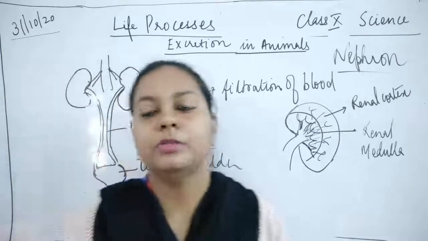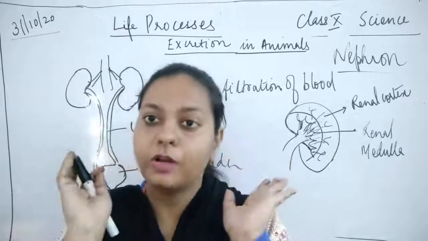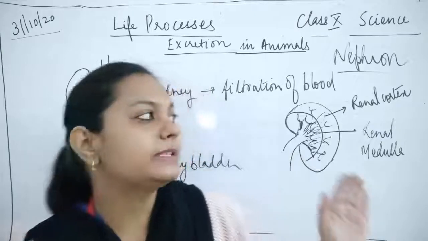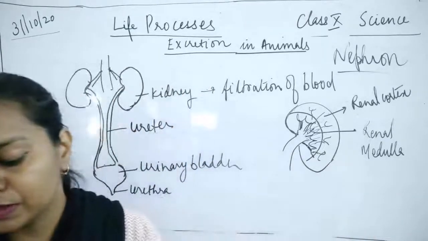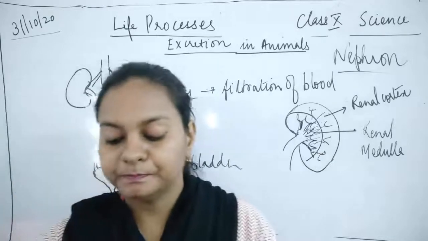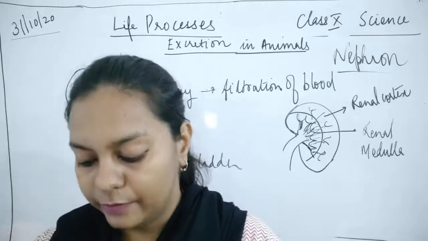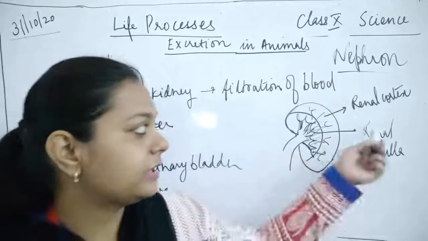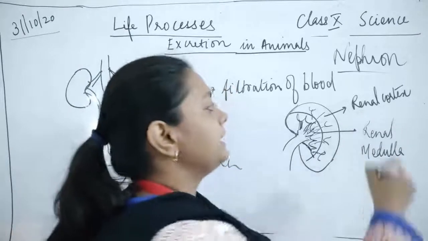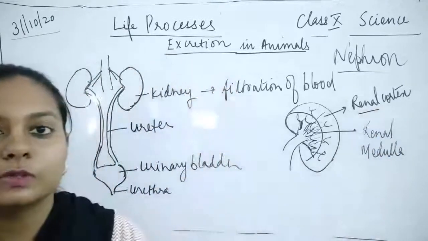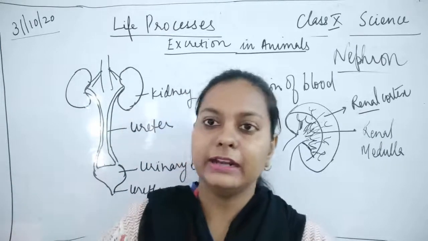जैसे हम basic unit बोलते हैं, cell is the basic unit of the human body, the basic unit of all organisms. Similarly, the basic unit of filtration in human beings is the nephron. This is the main unit of filtration, present in both the renal cortex and renal medulla. The word renal always signifies that we are talking about an excretory organ.